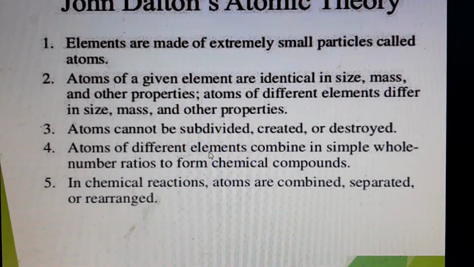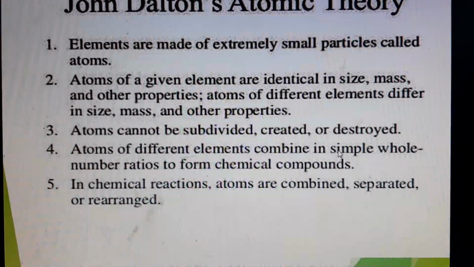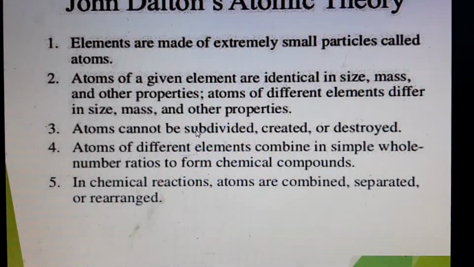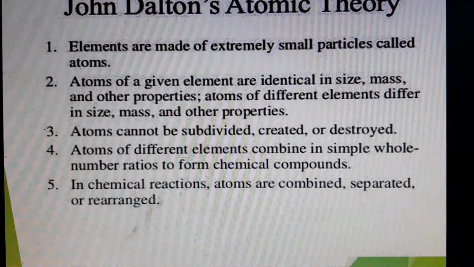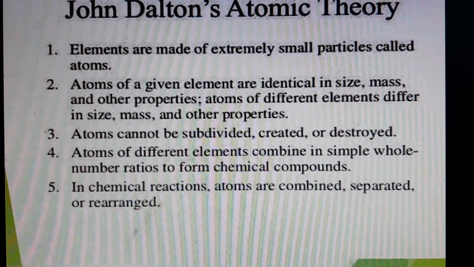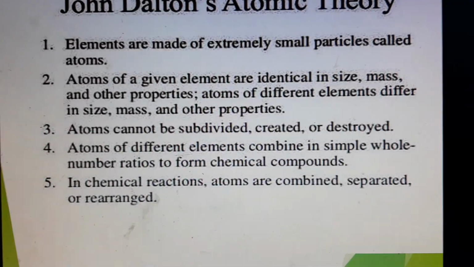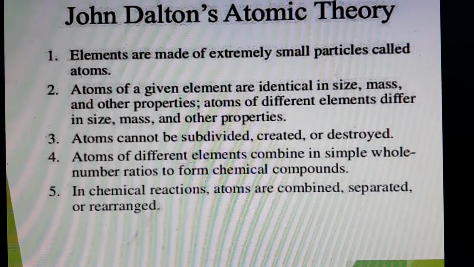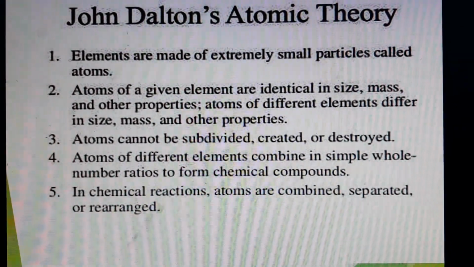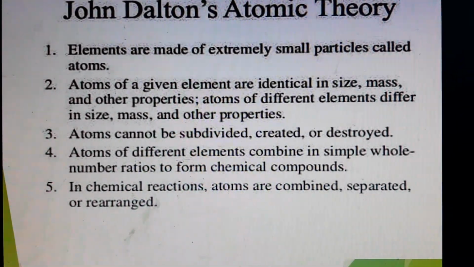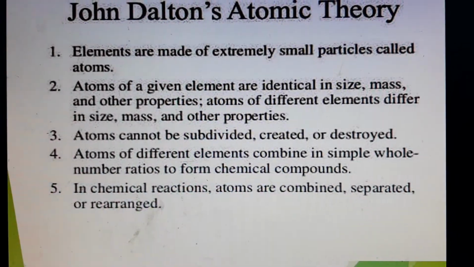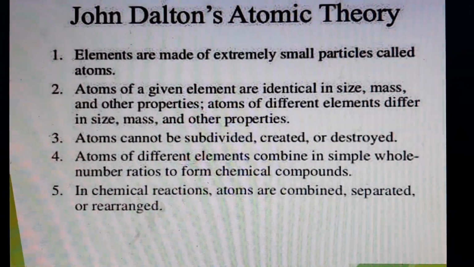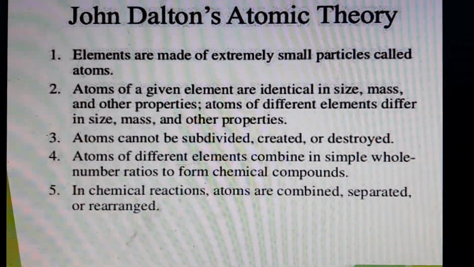Then, atoms of given elements are identical in size, mass and other properties. So if the element is the same, then atoms will also be the same, and if the element is different, then atoms will also have different size, different mass, different properties. So that is what he said. Then he said that atoms cannot be subdivided, cannot be created, nor can they be destroyed. Atoms of different elements combine in simple whole number ratios to form chemical compounds.